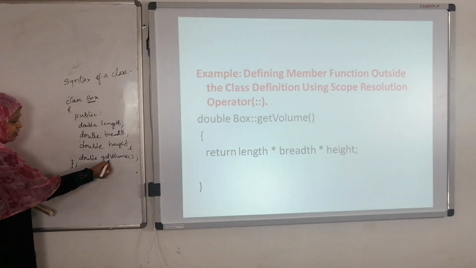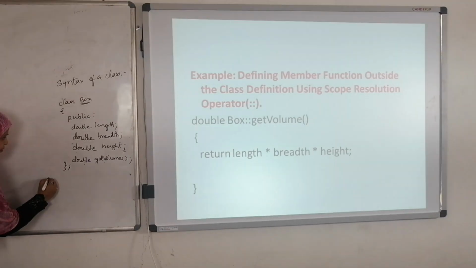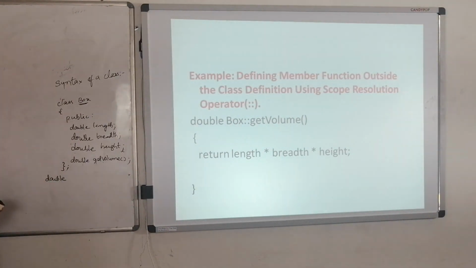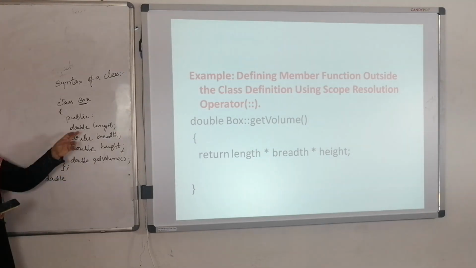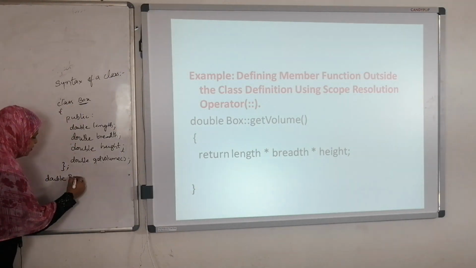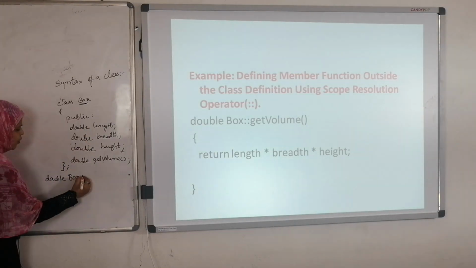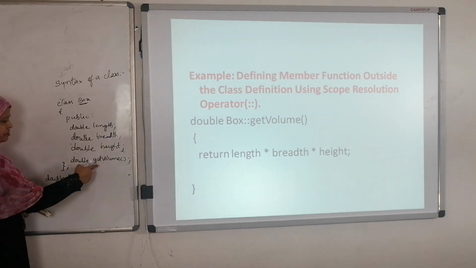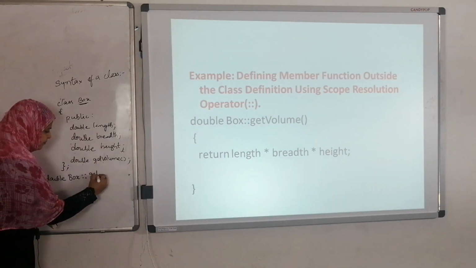The return type of getVolume is double. What is the class name? The class name is Box. Then the scope resolution operator, then the function getVolume.